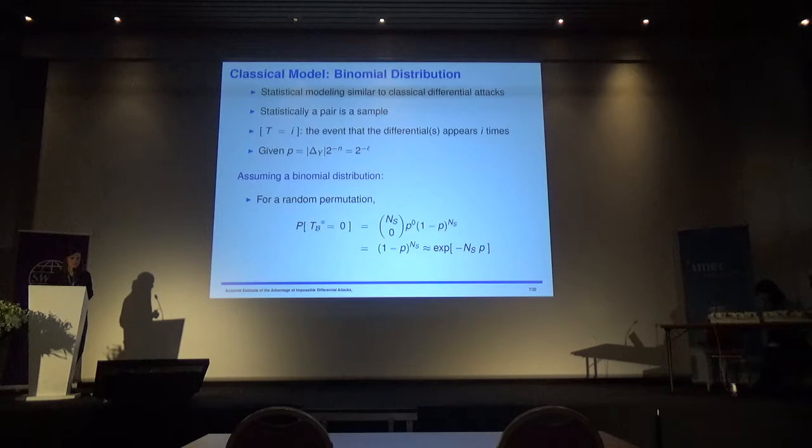So this random variable follows a binomial distribution, and we can compute this probability like this. We get this accurate approximation, and this gives the first term of the Poisson approximation.